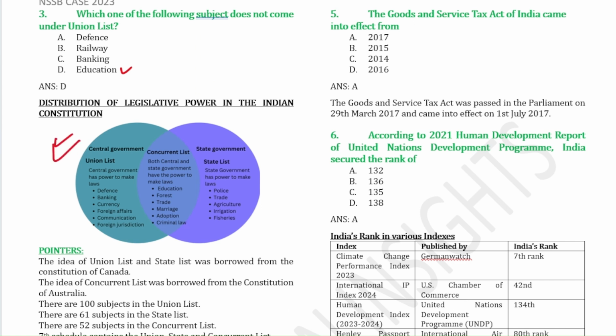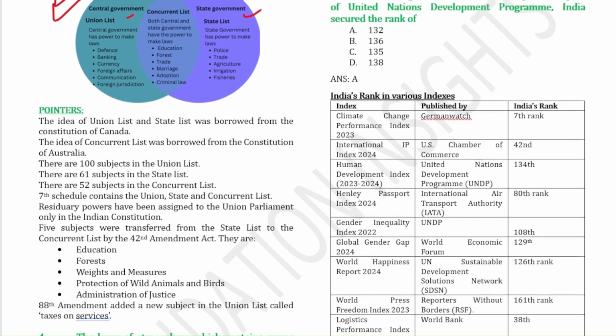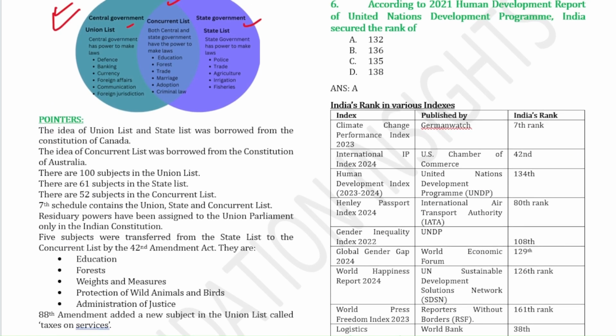The distribution of legislative power in the Indian Constitution. So that is union list, concurrent list, and then the state list. Next question, which one of the following subjects does not come under the union list? So education, it does not come under union list, it comes under the concurrent list. So these are some of the pointers that will be helpful for exams.